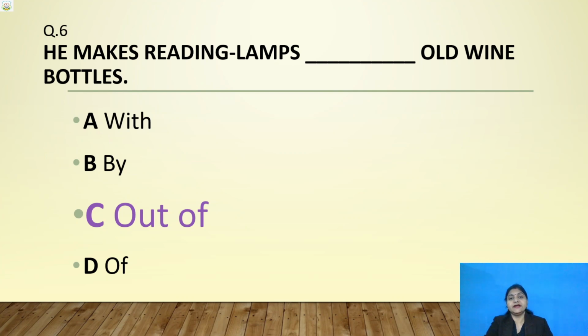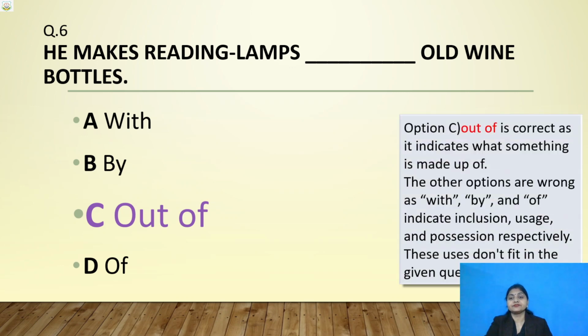He makes reading lamps out of old wine bottles. I know many of you have written incorrect answer. Yes, yes. It is with is used for inclusion, children. I had given you earlier also. Let us see. Out of is correct as it indicates what something is made of.